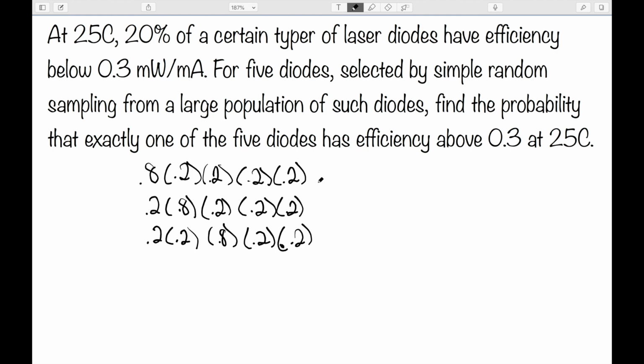So what we're looking at, each one of these has a single 0.8, the one that's above, and 4 0.2s, the 4 that are below. And out of a total of 5, I need to pick 1 to be above. So this 5 choose 1 accounts for how many different possible outcomes we have here. So the total would be 0.0064.